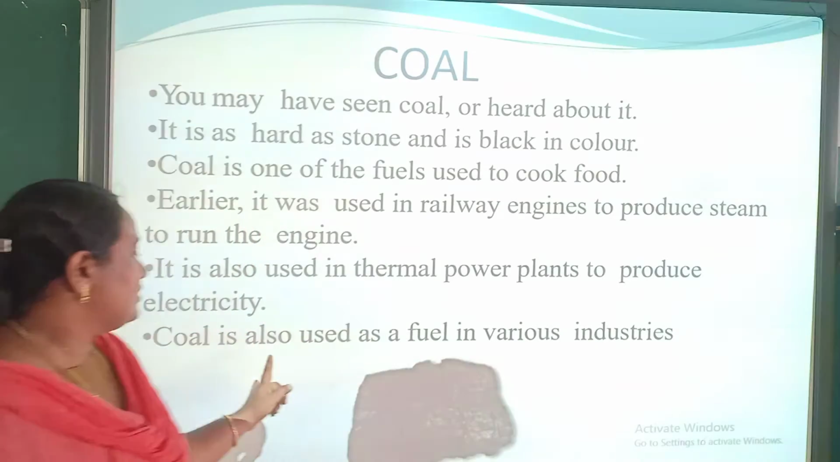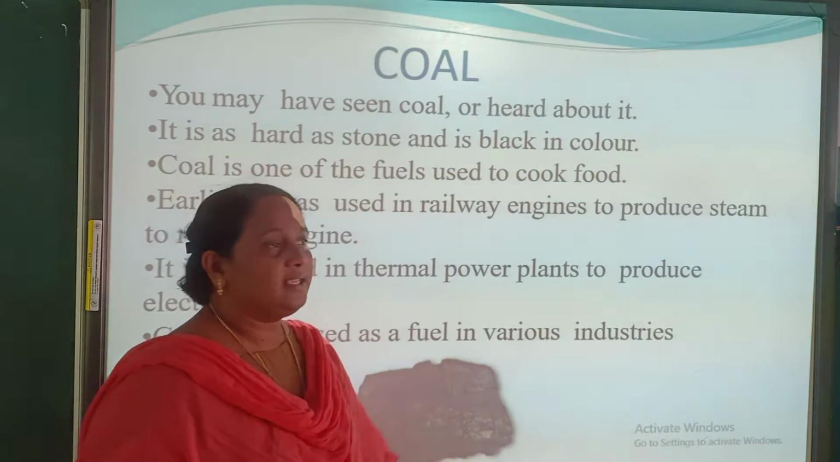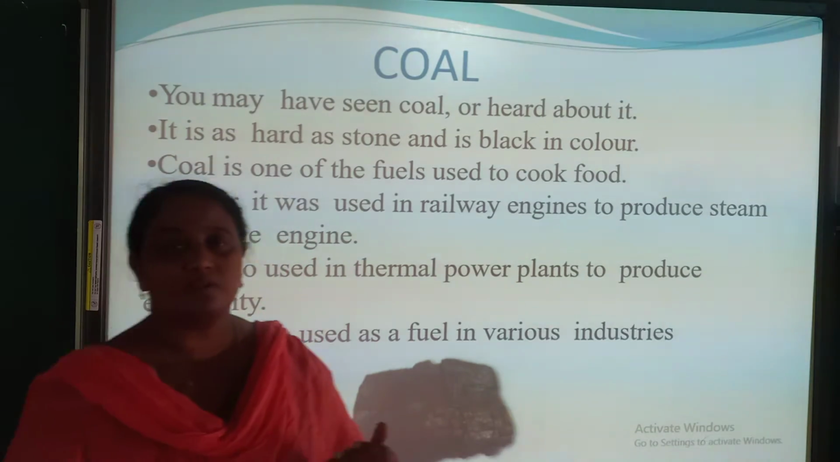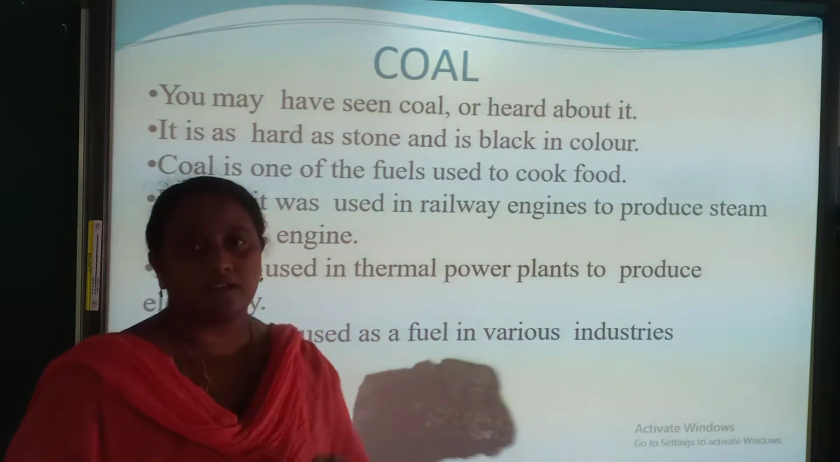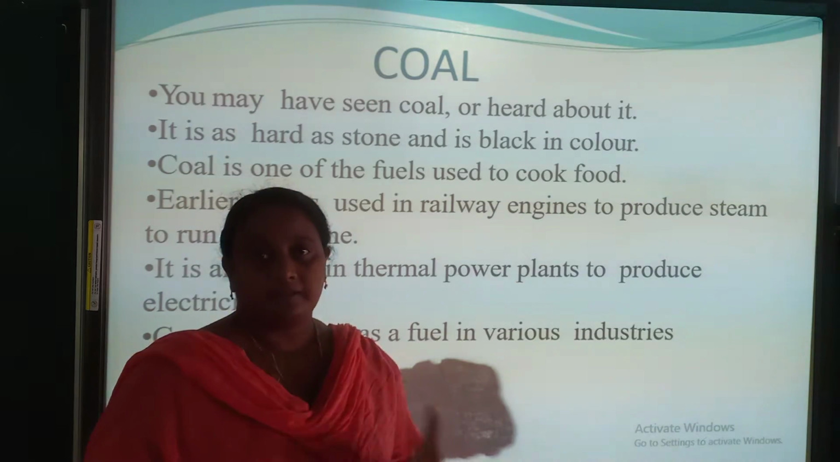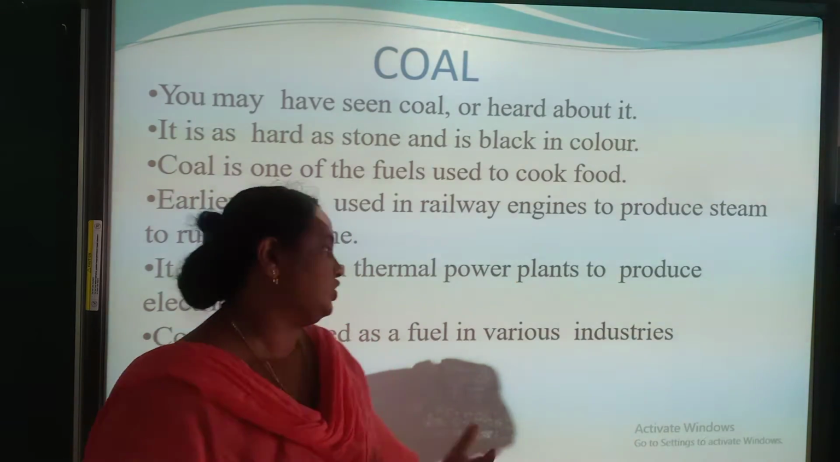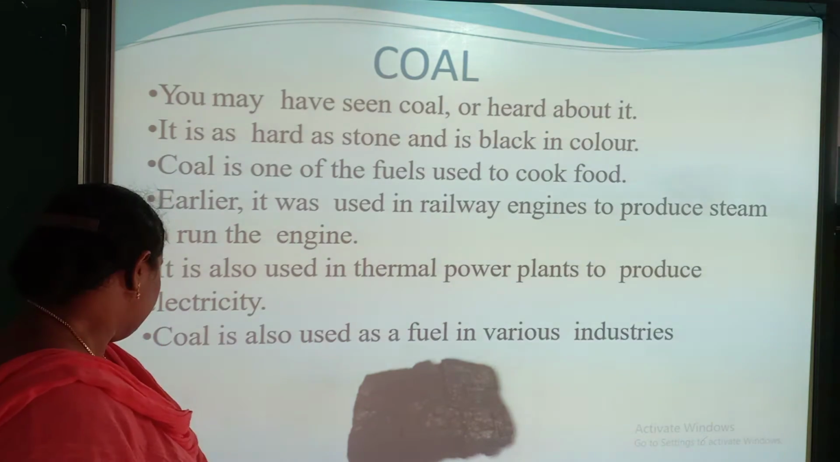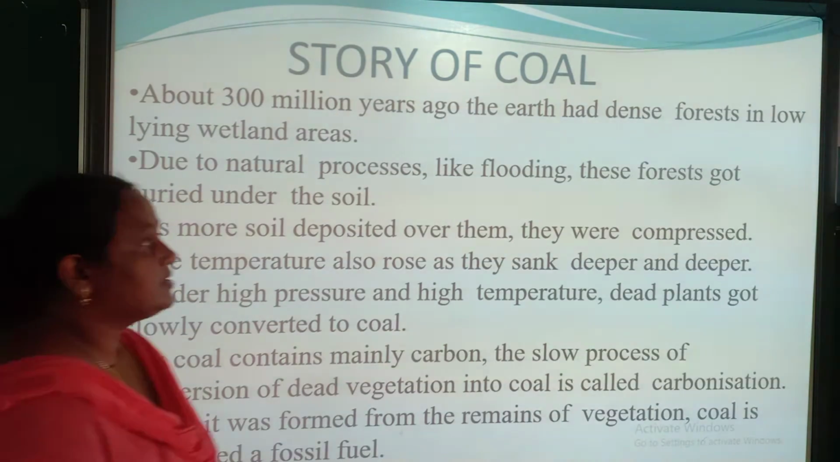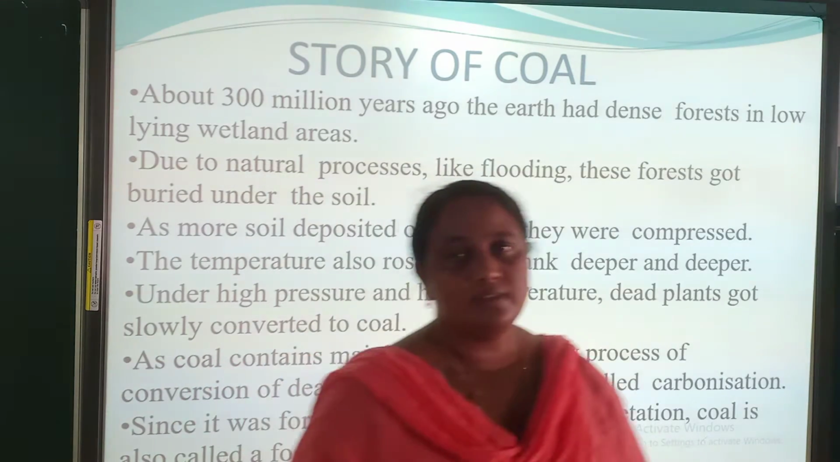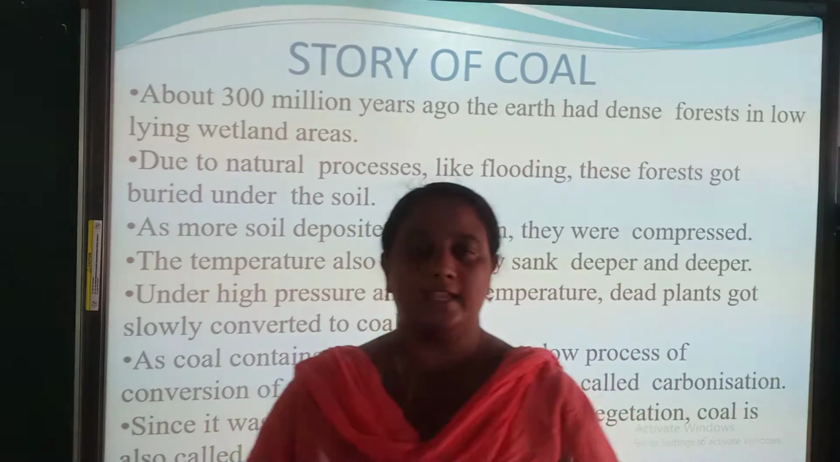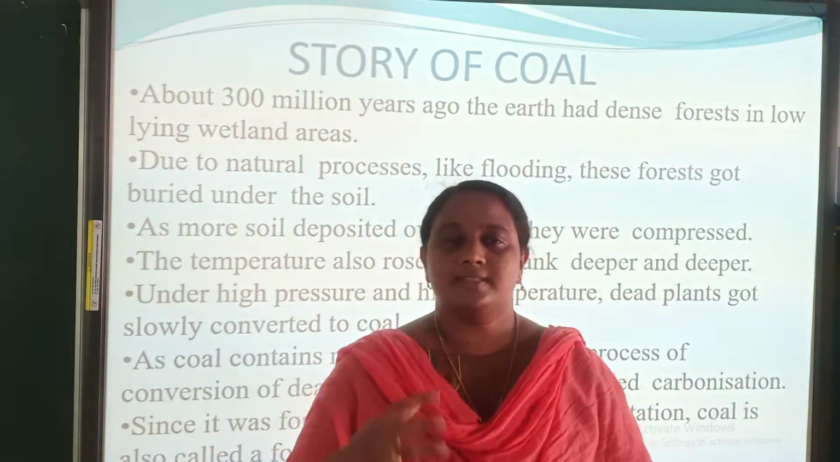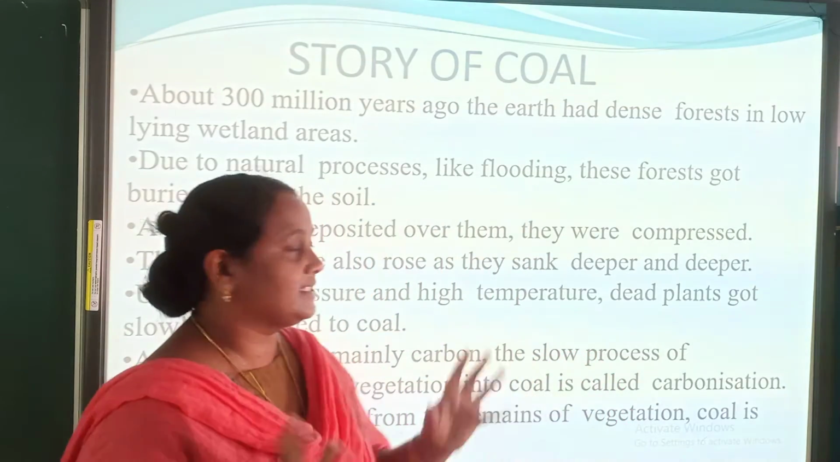Coal is also used as a fuel in various industries. Some industries are using coal to make energy, performing as a fuel. The next topic is the story of coal. How is this coal obtained in nature, and what is the story of coal?